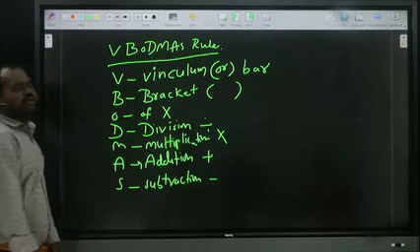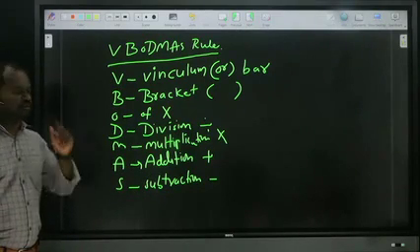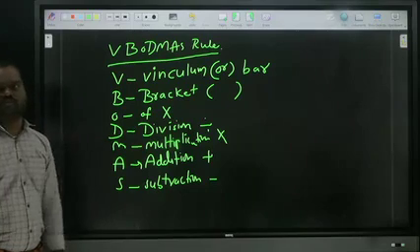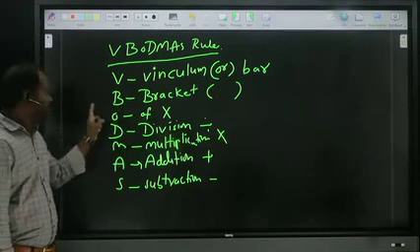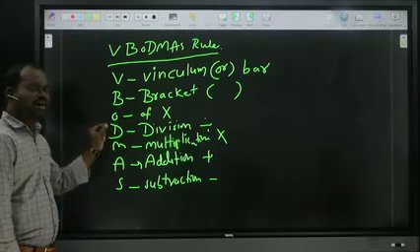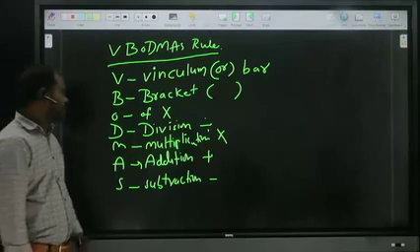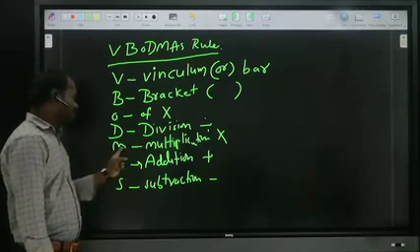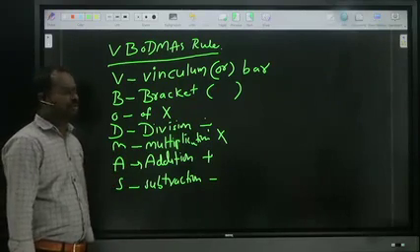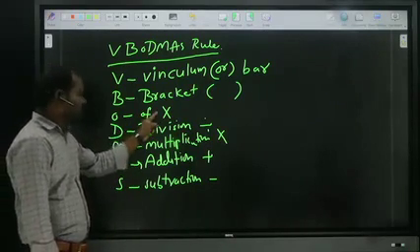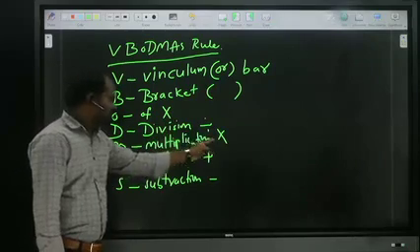So while doing simplification, we should always follow the V Bodmas rule: V is vinculum or bar, B bracket, O off, D division, M multiplication, A addition, S subtraction. One thing we should remember: off is nothing but into, and multiplication is also into.